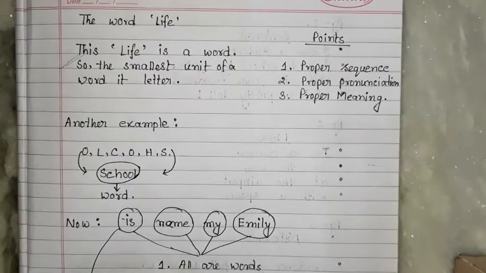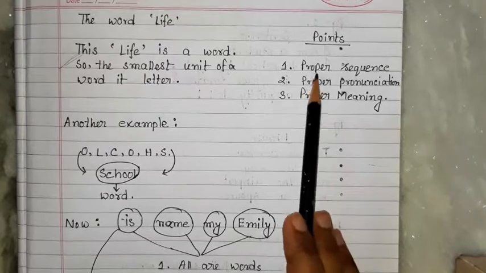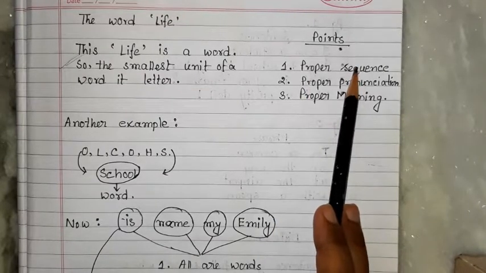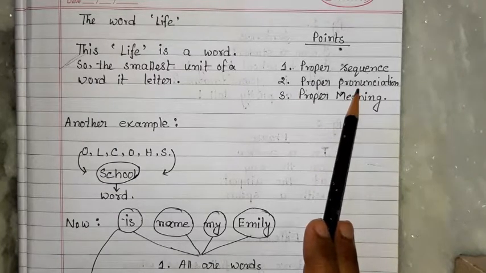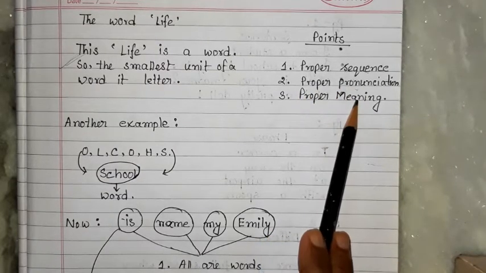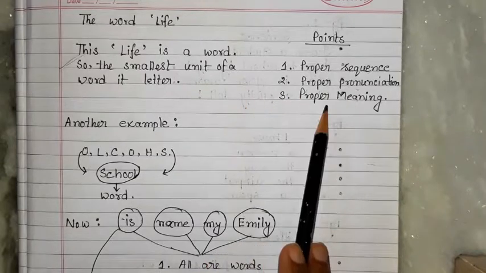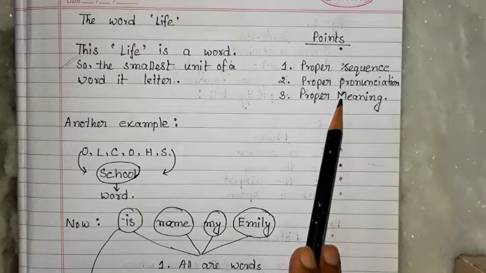From the first day whatever we started, before going to the new chapter, I just want you to remember these things once again. Whenever we are going to make any word, what are the points we have to follow? Proper sequence of letters, then proper pronunciation, and proper meaning. And when I'm arranging the words in a sequence, that should have a meaning.